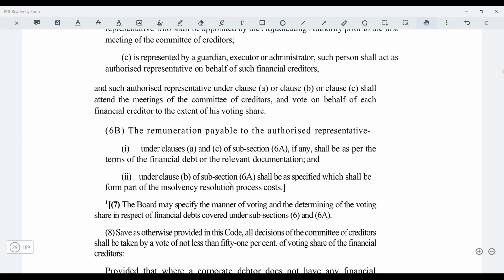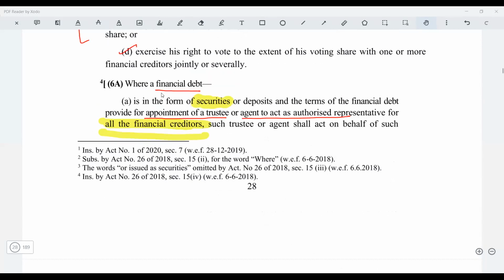Is 6a repeated once more? 6a is basically the financial creditors who are holding the securities. Simple, right? Just see, the financial debt is in the form of securities. So you can say, for example, debentures. You can say bonds. Here you will get this.